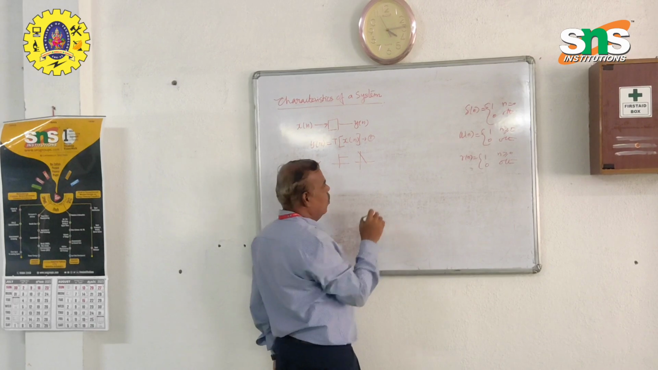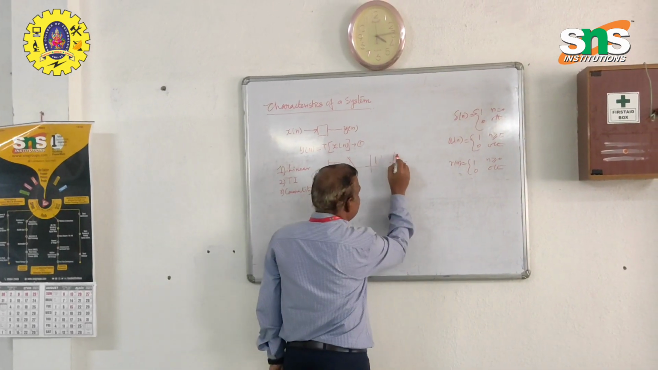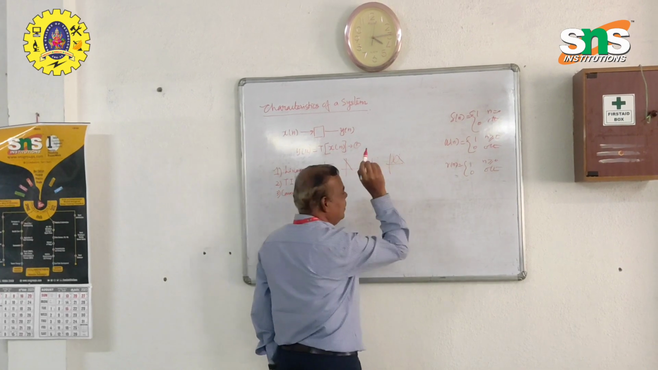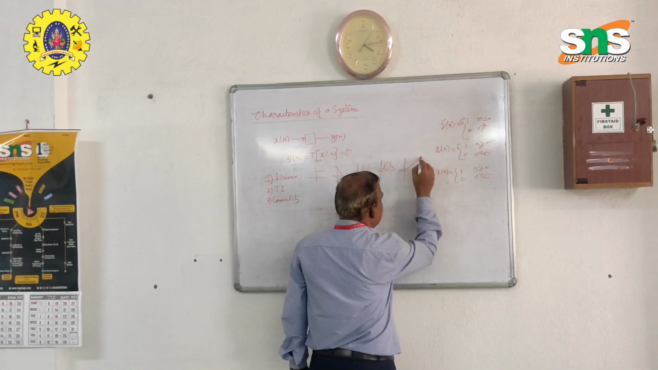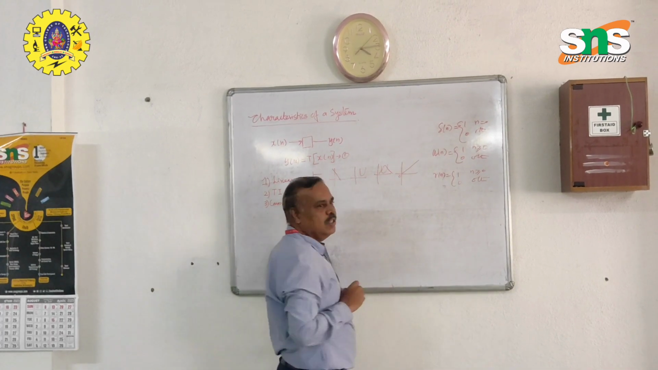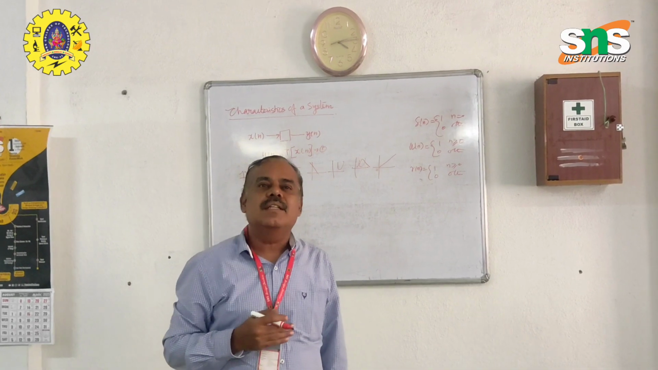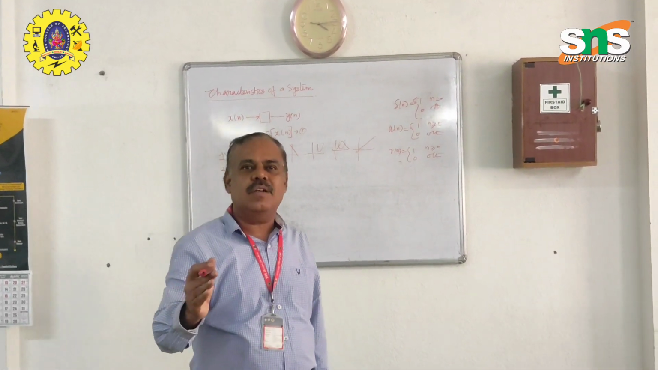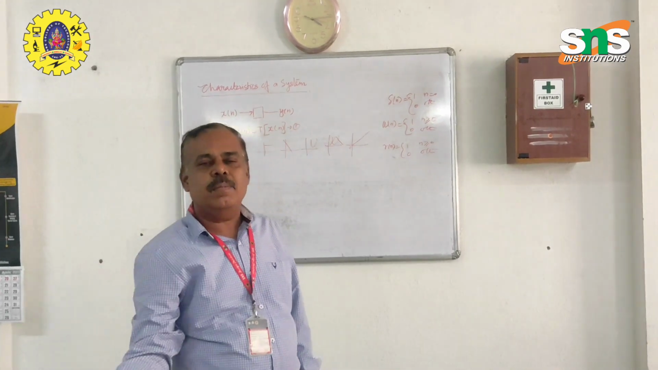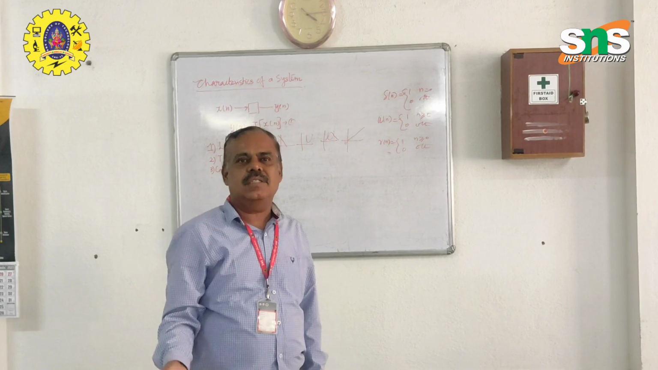Is it a linear system? No. Is it a linear system? No. Is it a linear system? No. Then what is a linear system? If it accepts the superposition principle, then it is called a linear system. If the input is multiplied by an arbitrary constant, the output should also be multiplied by that arbitrary constant, then this system is said to be a linear system.